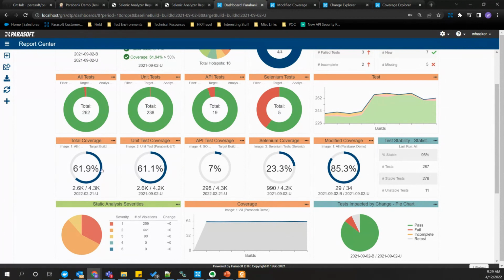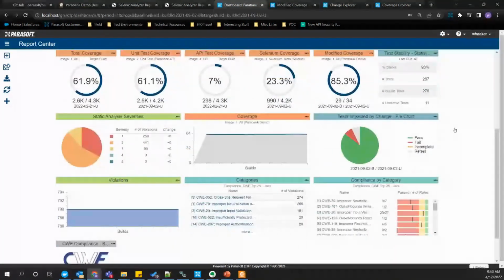Because if you just look at the overall number, it can be difficult to pull apart what to do with that number, right? If it's not high and it's not meeting the policy that you have, then you're kind of left guessing, right? But here with modified coverage, this gives the team achievable marching orders, right? How they can work within a sprint and within a release to make sure that the new code they're working on is of high quality.